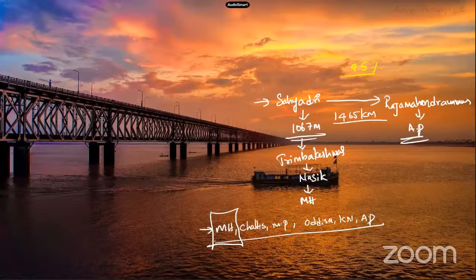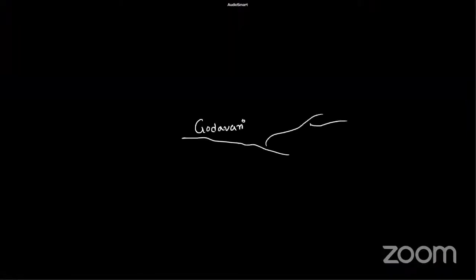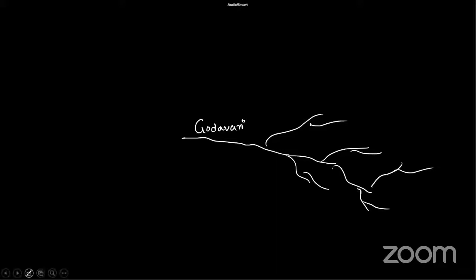And what are the boundaries of this Godavari river, students? Does it have any boundaries? So this is the Godavari river. It flows in different directions and splits into different drainage systems like this. And what generally are the boundaries?